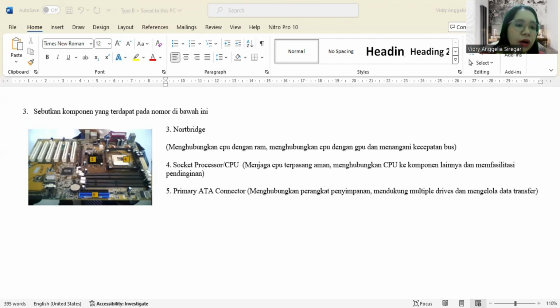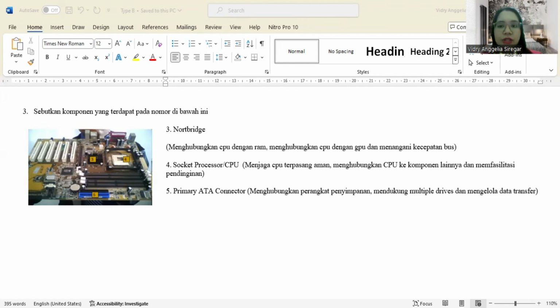And image number 5. This is the primary ATA connector. Primary ATA, Advanced Technology Attachment connector, also known as IDE, Integrated Drive Electronics connector, is a standard interface used to connect storage devices such as hard drives and CD or DVD drives to the motherboard.